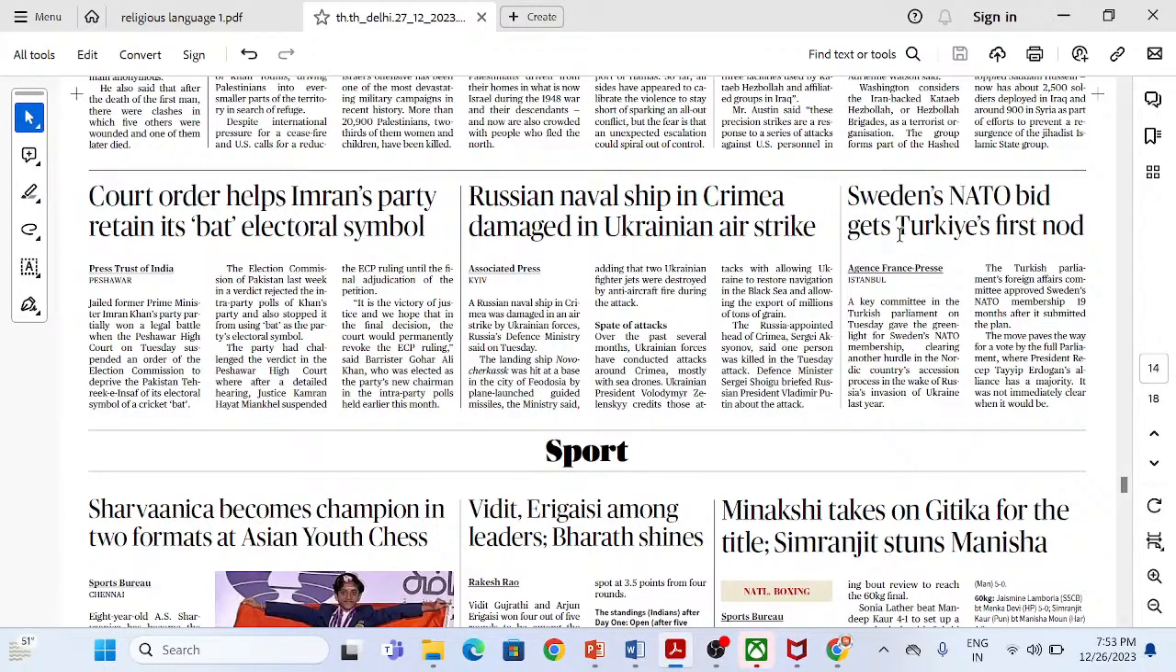Now this is interesting point. Sweden's NATO bid gets Turkey's first nod. A key commitment in the Turkish parliament gave the green light for the Sweden's NATO membership, clearing another hurdle in the Nordic countries' accession in the wake of Russia's invasion. The Turkish Parliament's Foreign Affairs Committee approved Sweden's NATO membership after it submitted the plan. The move paves the way for a vote by the full parliament, where President Erdogan's alliance has a majority. It was not immediately clear when it would be, right?